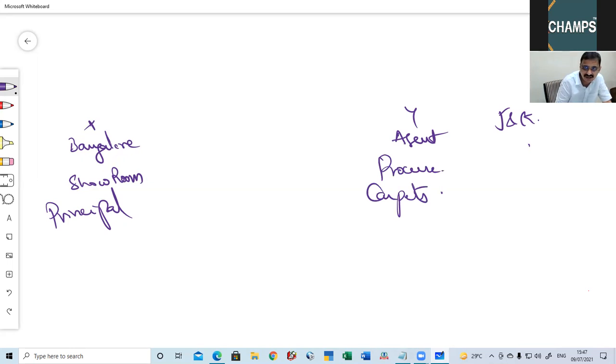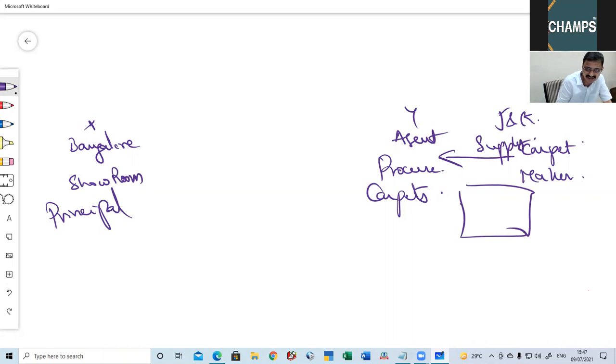If one of the carpet makers supplies to Y and gives the invoice in the name of Y, automatically Schedule 1 will come into play, because the carpet maker bills in the name of Y. This carpet maker doesn't know X of Bangalore; he knows the face of Y only.